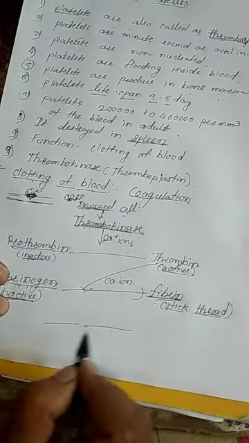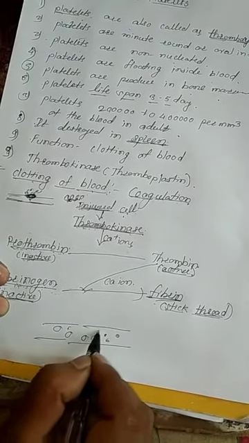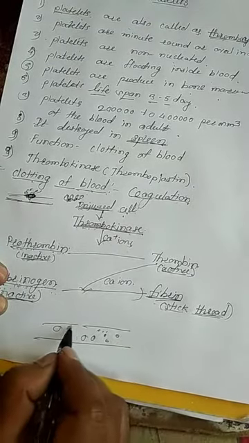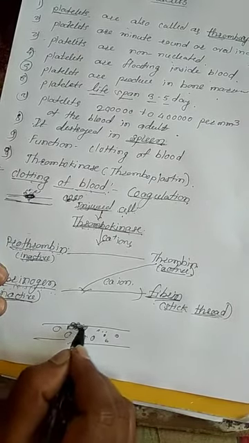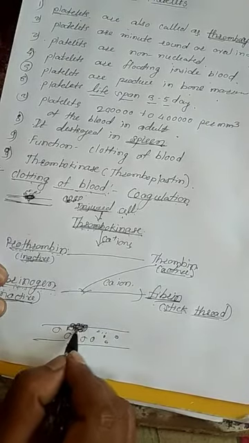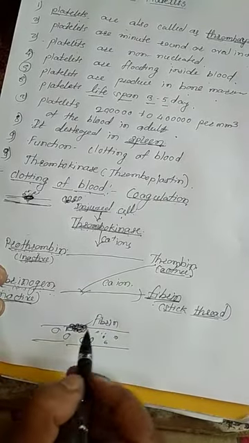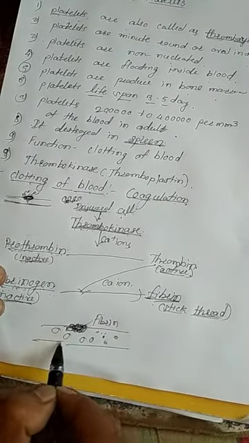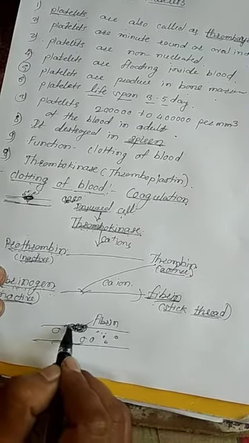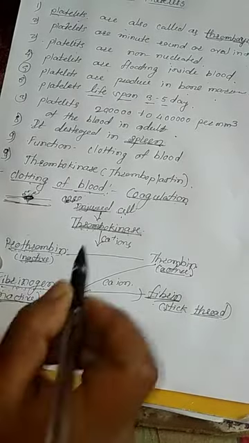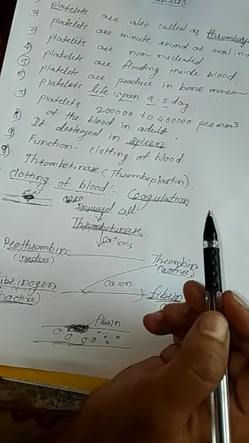Here is our blood vessel, with platelets, RBC, WBC all present, and these fibrins form a mesh. They gather on the cut side and stop the blood. Fibrin is a sticky thread-like substance which gathers wherever our skin is cut. Got it, everybody? This process is called coagulation.